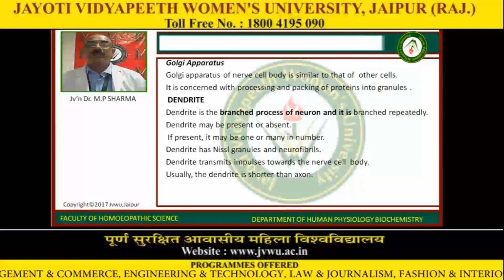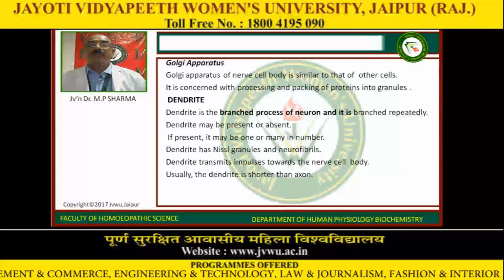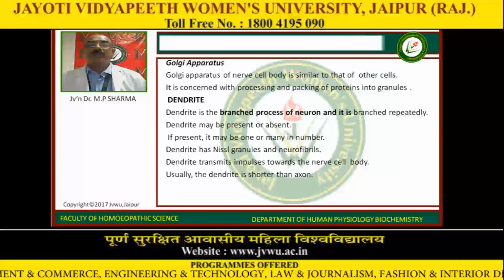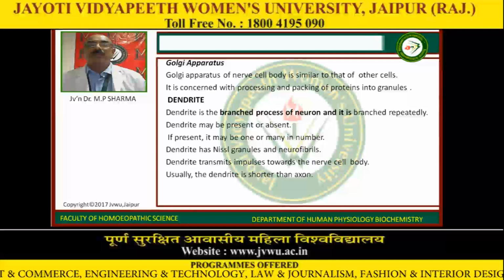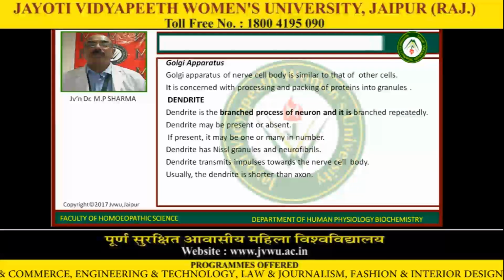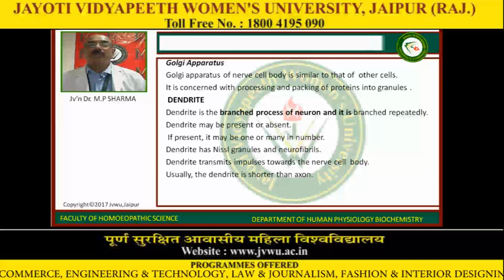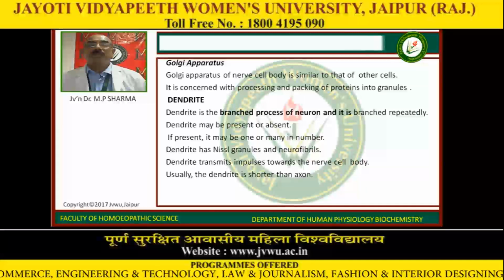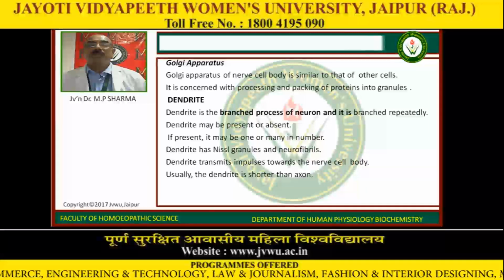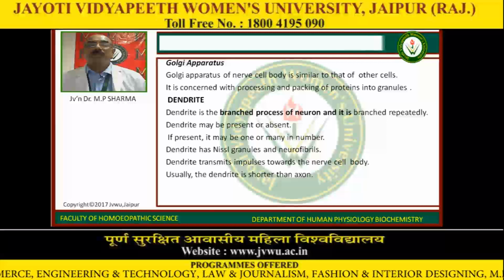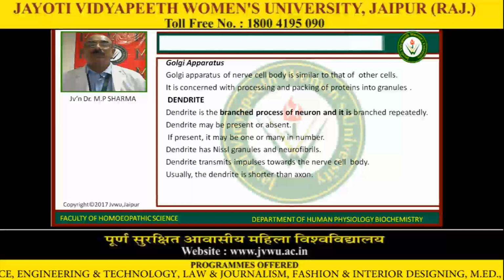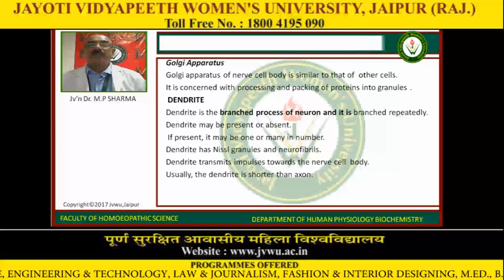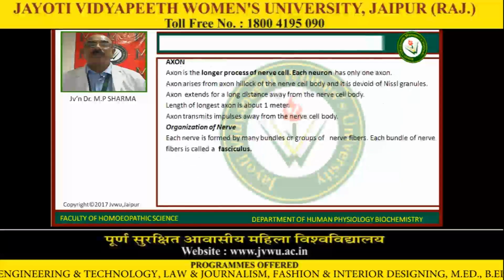Now, dendrite is the branched process of the neuron, and it is branched repeatedly. Dendrites may be present or absent, and if present it may be one or many in number. Dendrites contain Nissl granules and neurofibrils. Dendrite transmits impulses towards the nerve cell body. Usually the dendrite is shorter than the axon.